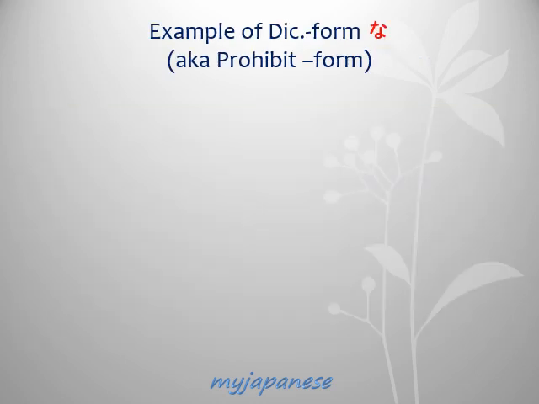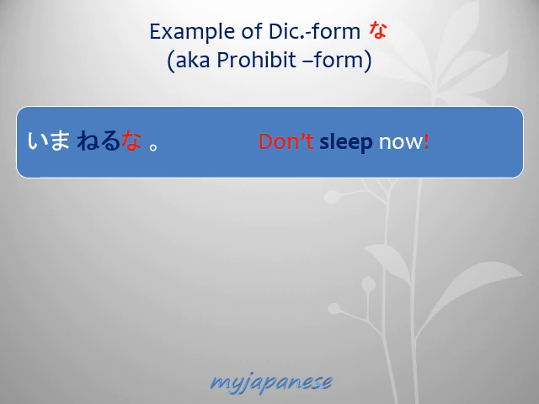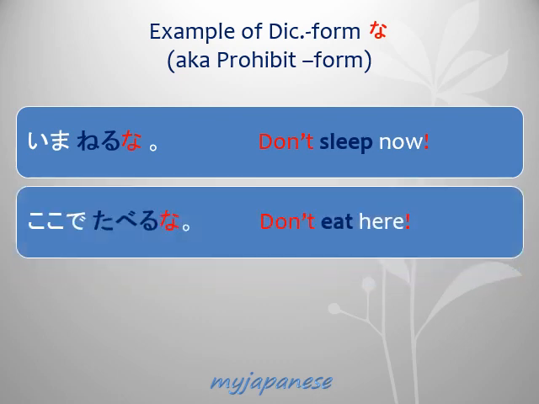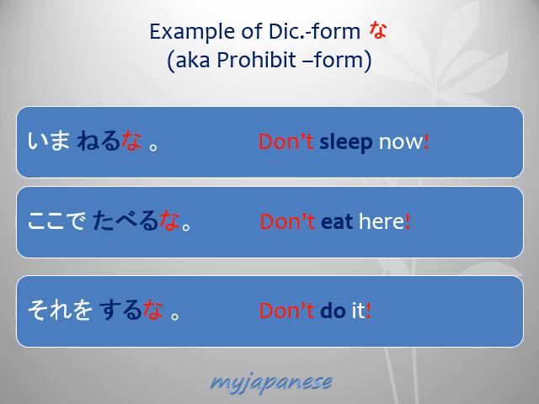Let's try to make sentences prohibiting someone from doing something. We use dictionary form plus na. We also call this combination prohibit form. 今寝るな, don't sleep now. ここで食べるな, don't eat here. それをするな, don't do it.